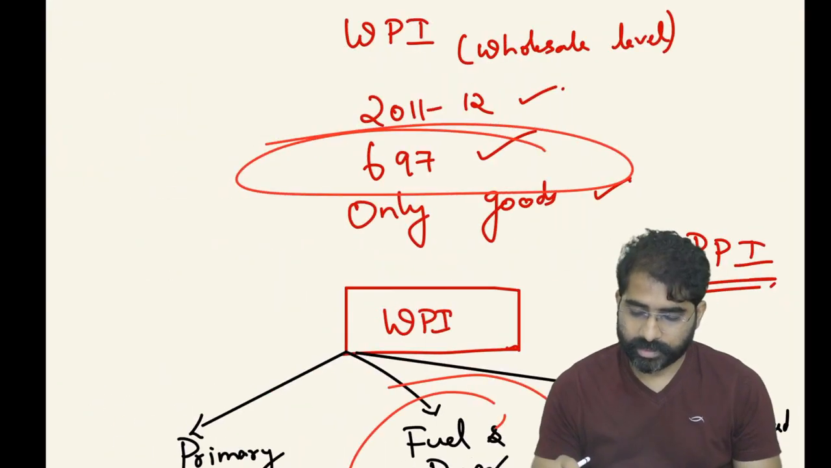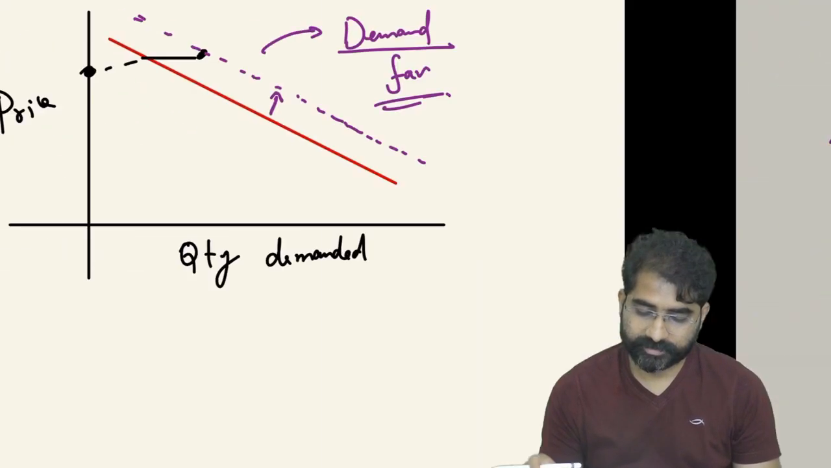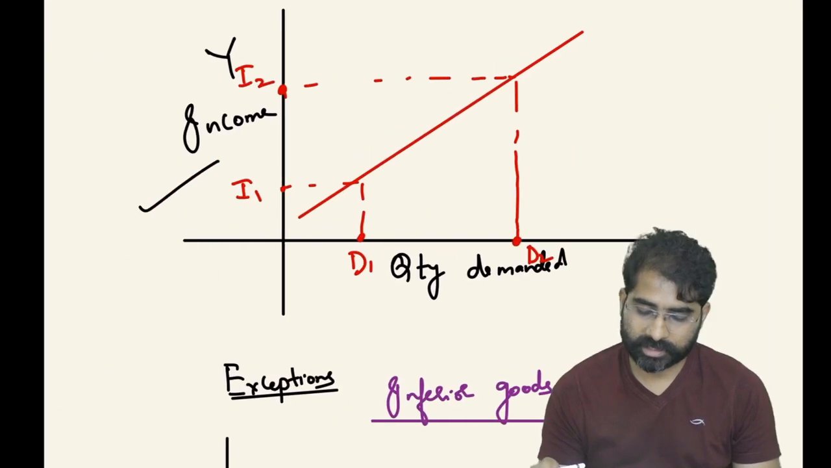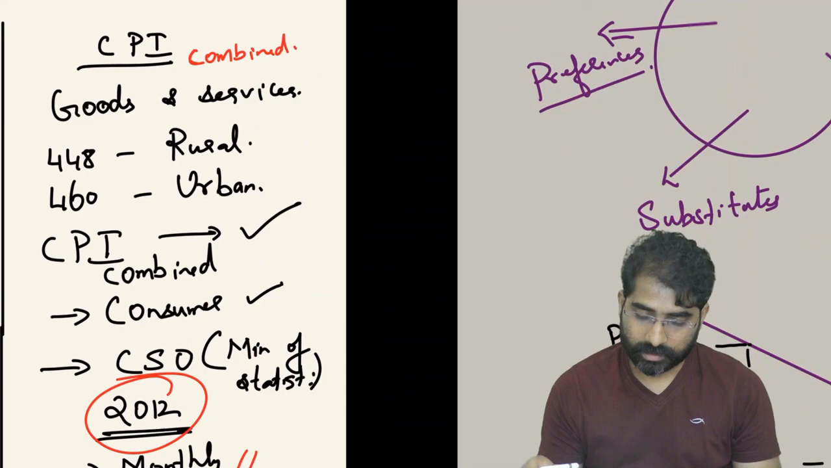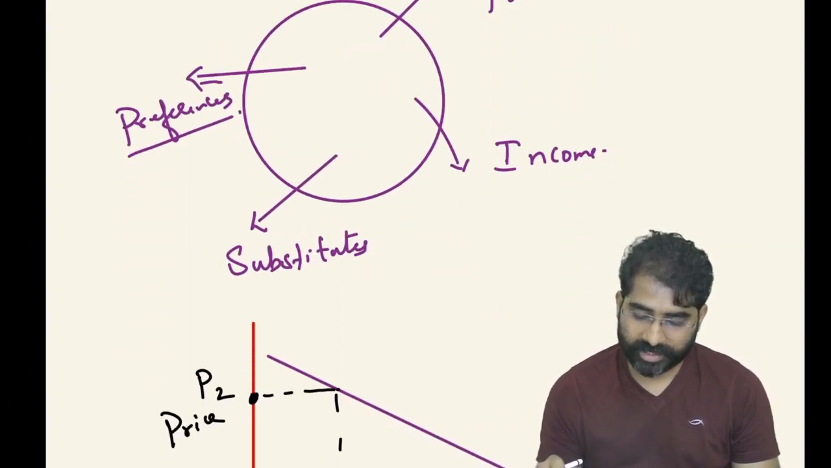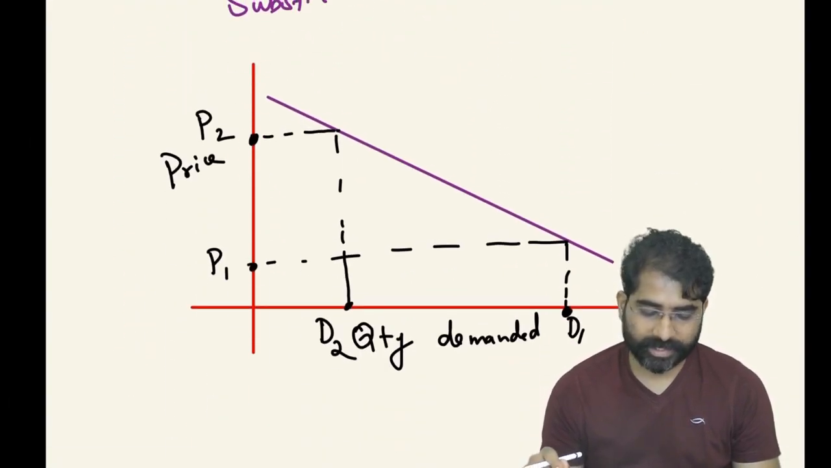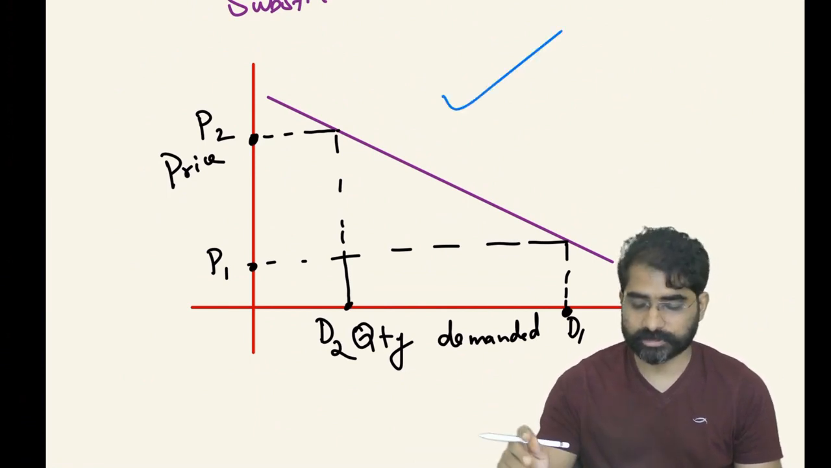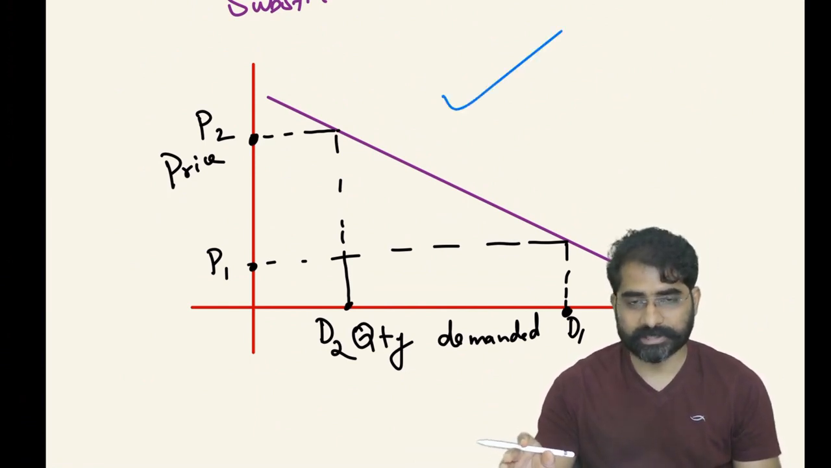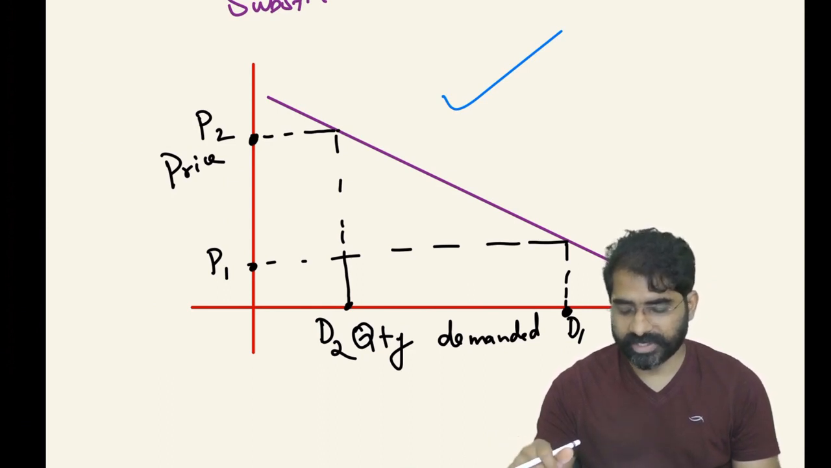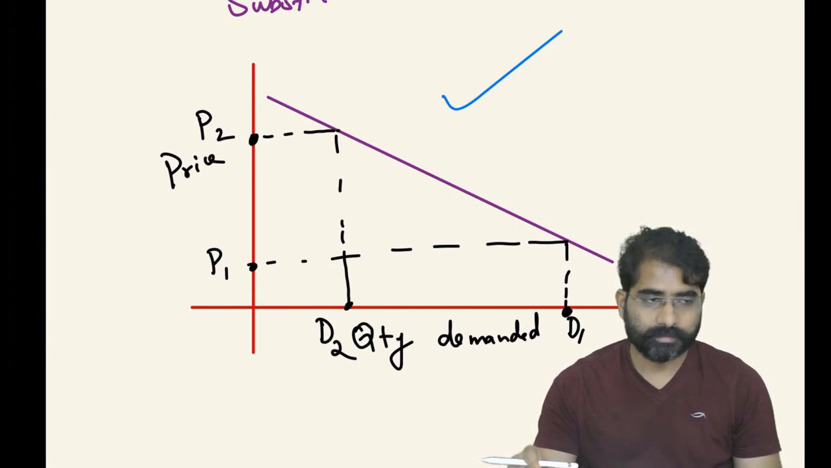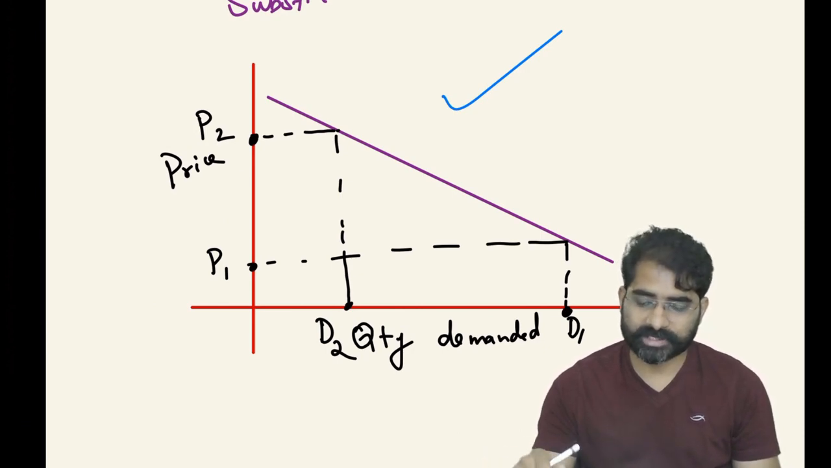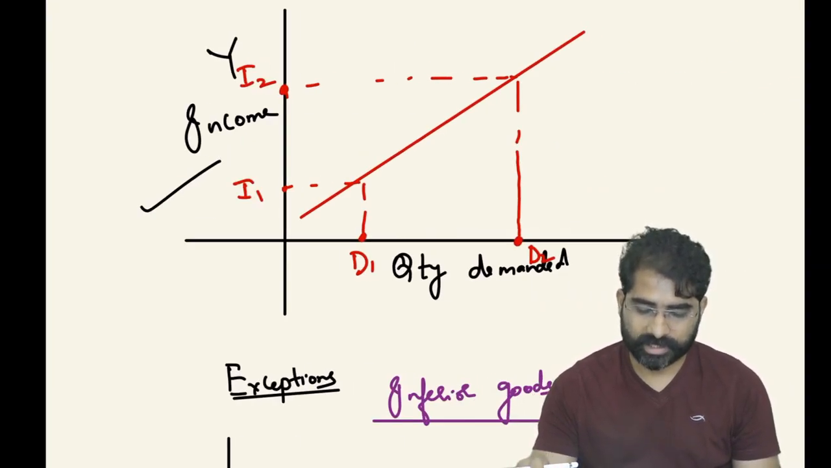Okay, the next question is something you should be knowing. I'm not going to draw all the graphs now because we don't have much time. When we are talking about the regular law of demand, taking price and quantity demanded, my regular law of demand should look like this: as the price increases, quantity demanded will decrease. But to the regular law of demand, there are certain exceptions.